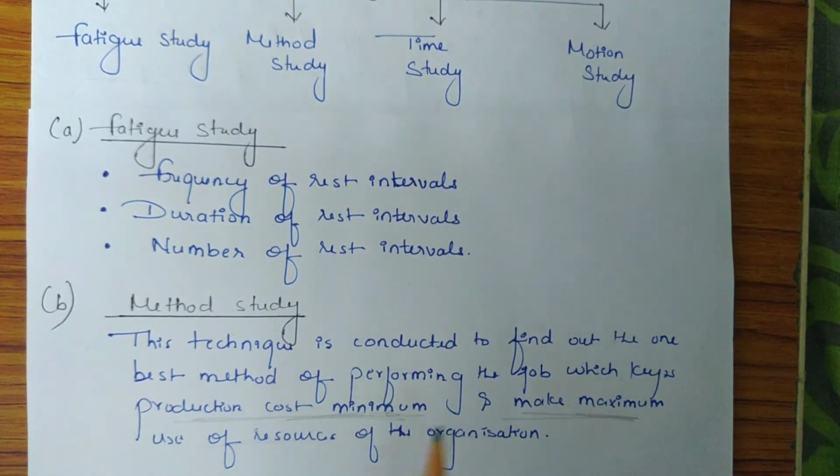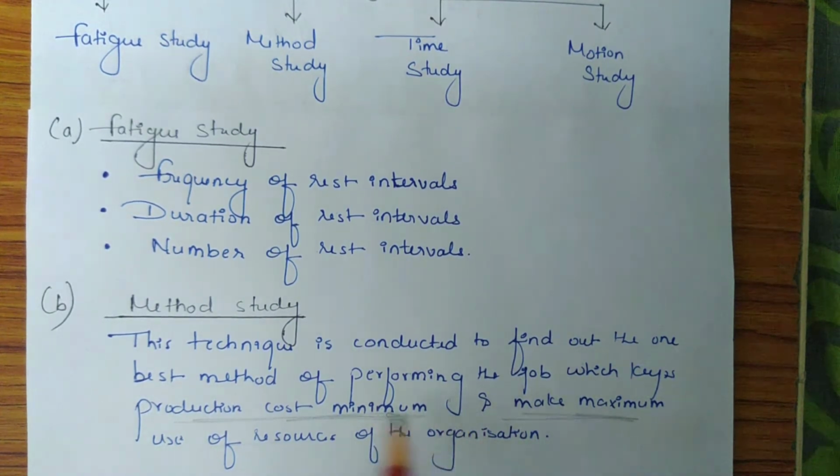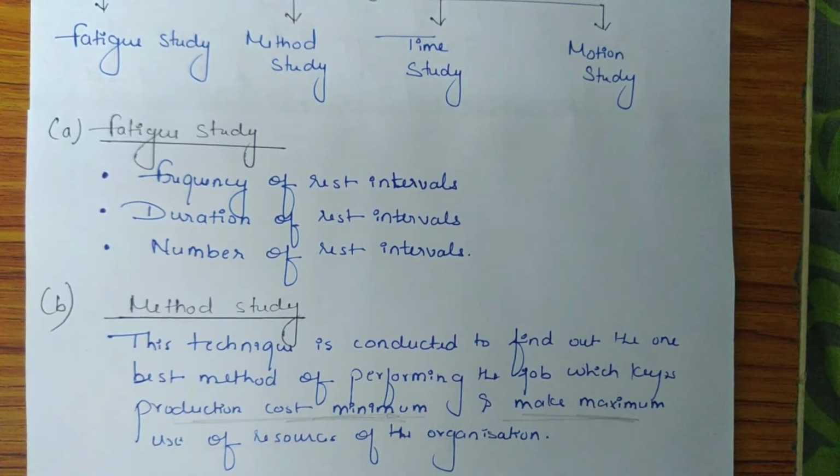Rule of thumb we have learned earlier. Rule of thumb means dictatorship of manager. So the method of production should not be decided by rule of thumb method, but all the methods must be tried in the organization and the one which brings maximum benefits with minimum cost must be selected.